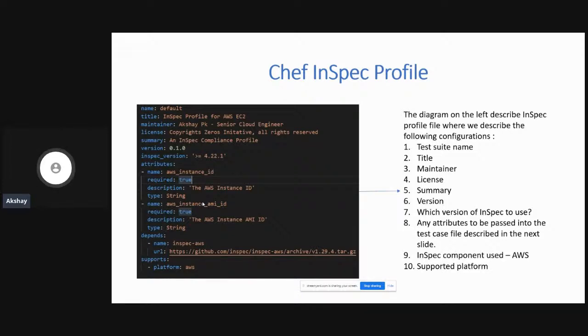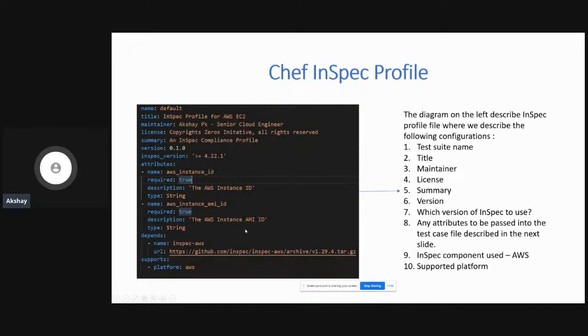And once you pass your attributes, you can see over here that we have mentioned both of your attributes, the instance ID and the AMI ID, should be required: true. We have the description mentioning what those attributes talk about, and then the type of that attribute. You can use string, you can use array, and so on.